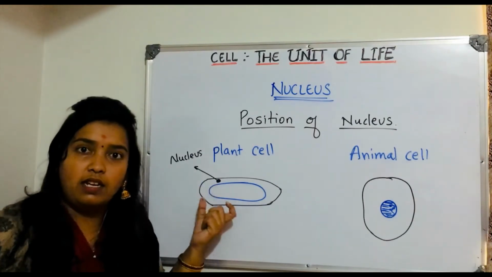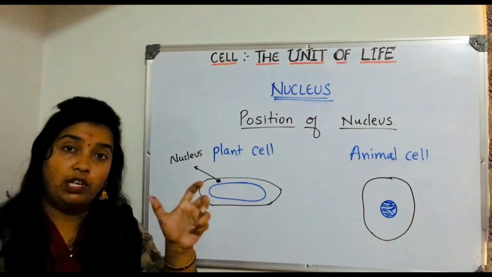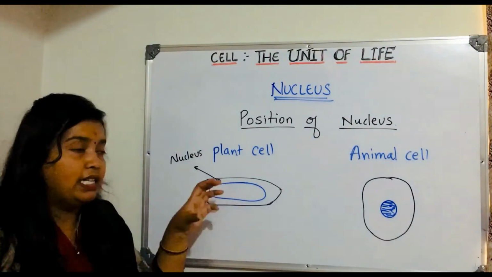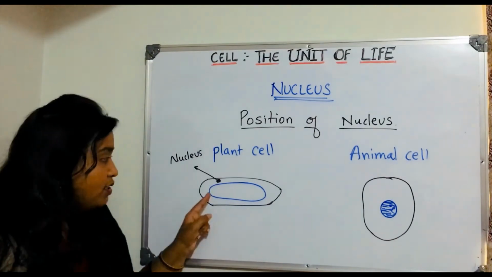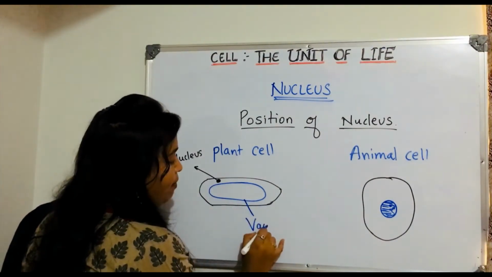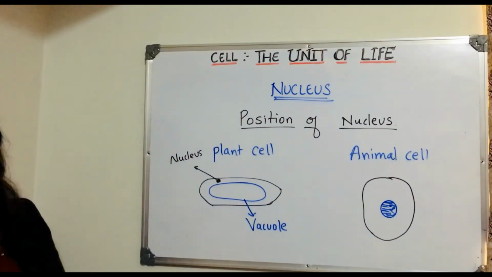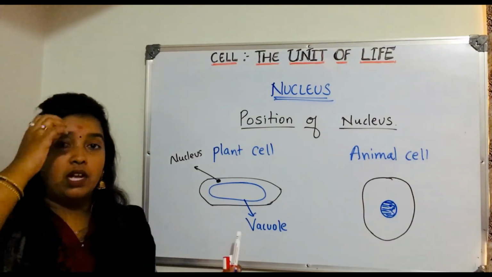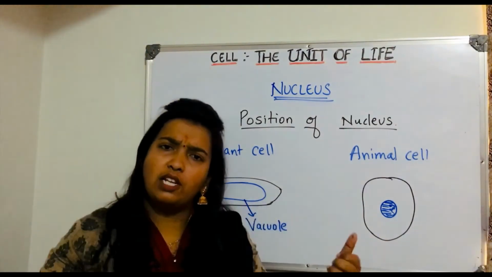Now what is the reason for this? What you can see here is not the nucleus. Usually students will get confused whenever they see a plant cell. They think the central thing is the nucleus. No, it's not the nucleus. It is called a vacuole. Now you know why plants have such a large vacuole. The vacuole function is more in case of plant cells. That is why it has a large vacuole.